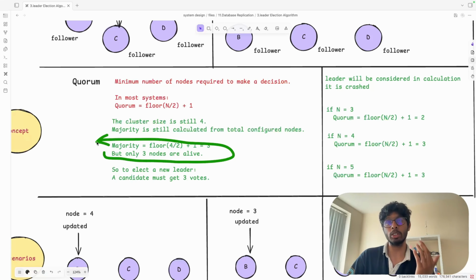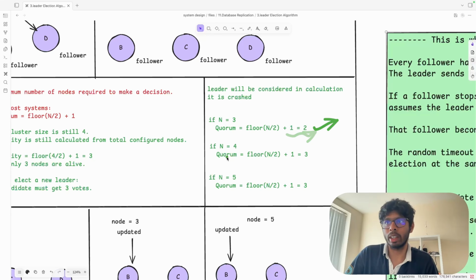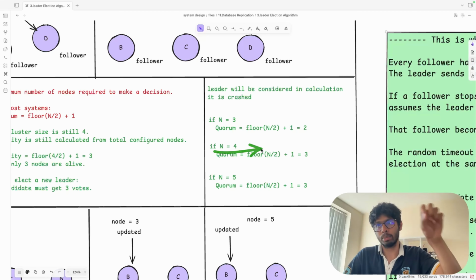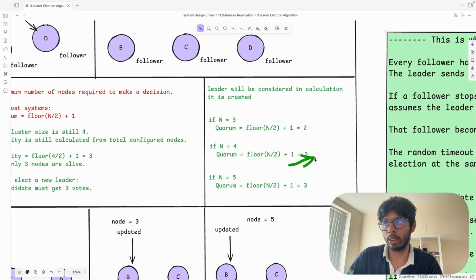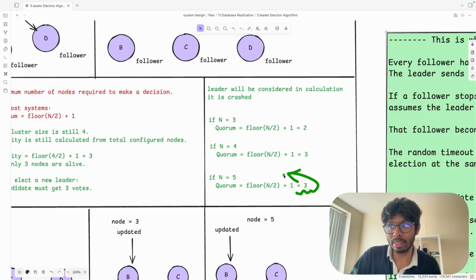I also did some calculations here. What is going to happen? Let's say if n equals 3, it means A is the master and B and C are the followers, and A crashes. Then B should get 2 votes. If n equals 4, A is the master, and B, C and D are replicas, so B should get 3 votes to be a new master. If n equals 5, A is the master, B, C, D and E are the replicas, and if D wants to become a new master, it should get at least 3 votes. This is the calculation of how many votes you should have to be a new master.